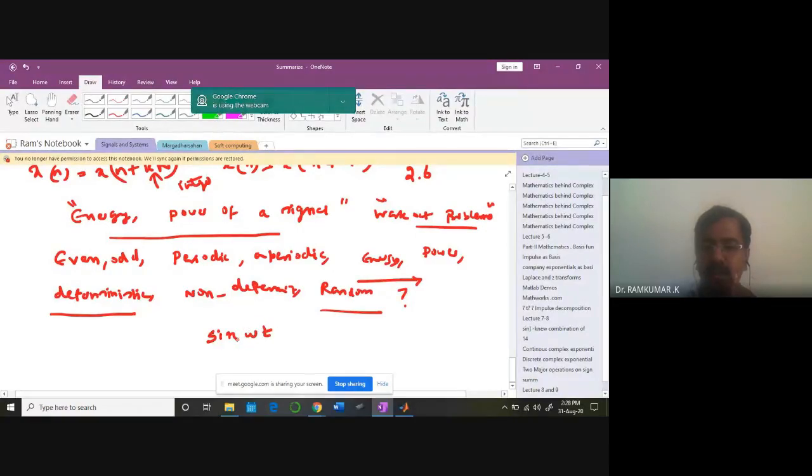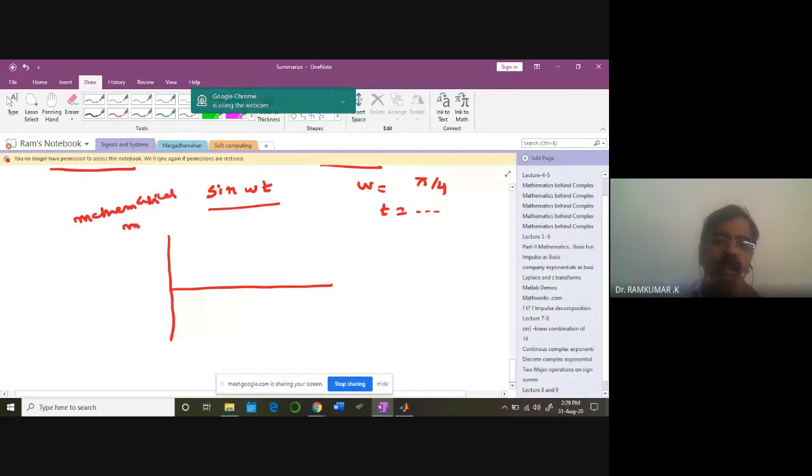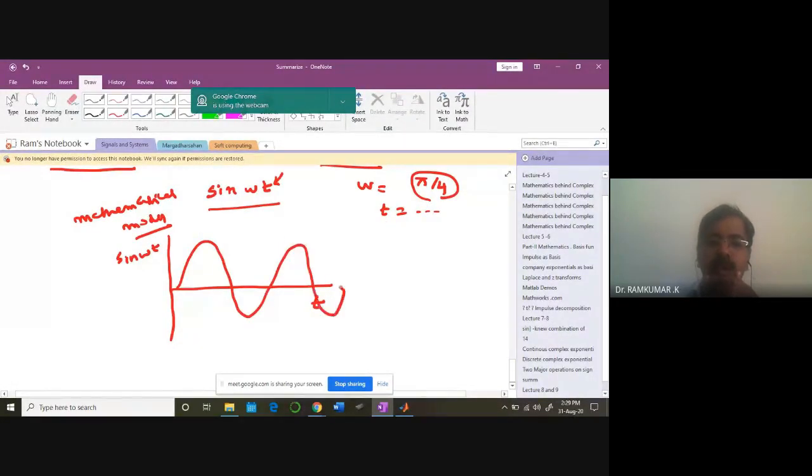If I write this function like this, and I say omega is equal to pi by 4, and I can give different values of t, I can plot this signal quite comfortably, because signal values are given in the form of a mathematical expression, a mathematical model, a signal model. So by substituting values for time t, I can plot this signal sin omega t for a particular value of omega, pi by 4, and generate my waveform quite comfortably.